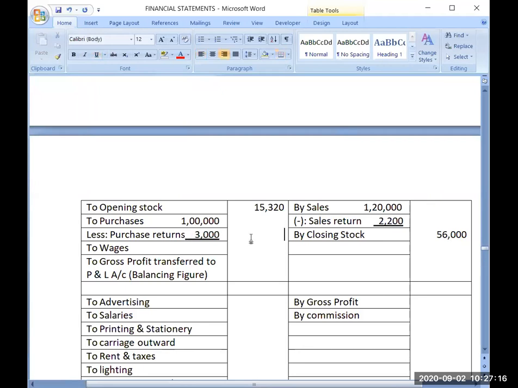So that way this amount will become 97,000 and this amount will become 1,17,800.